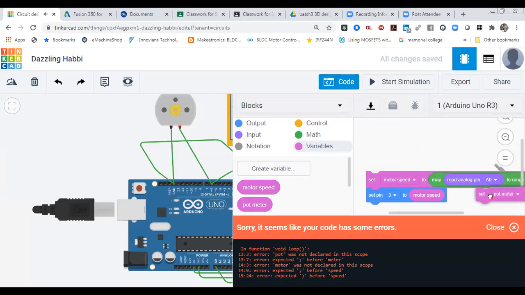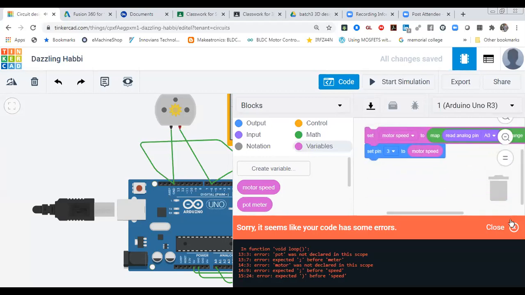This one is only over here, and you can see it in a very simple way.